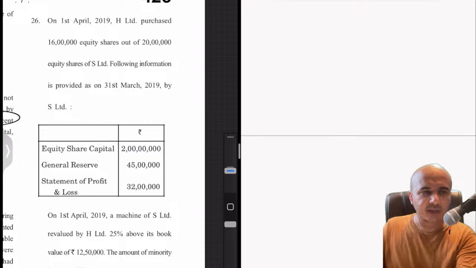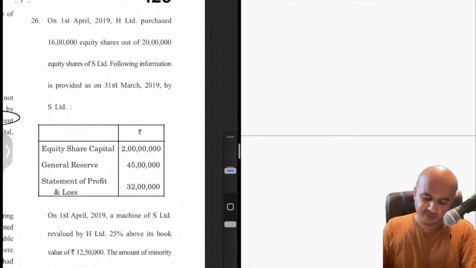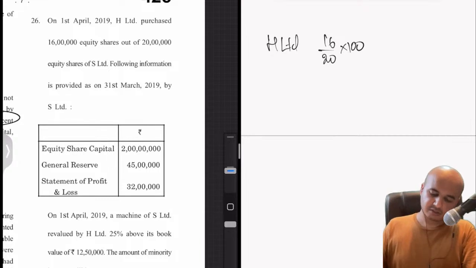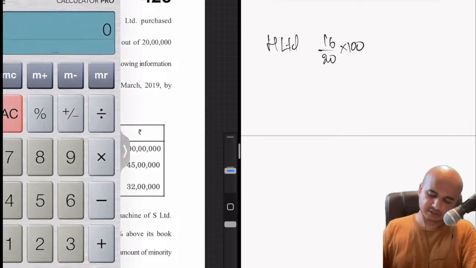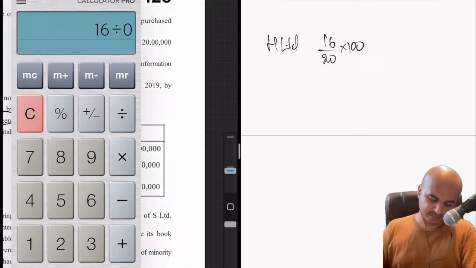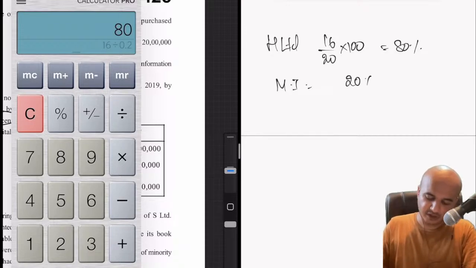Now minority interest, first of all, what is the control ratio here? H Limited, the holding company, purchased 16 out of 20 into 100. So 16 by 20 is 80%. If the holding company has 80%, minority interest in this case would be 20%.